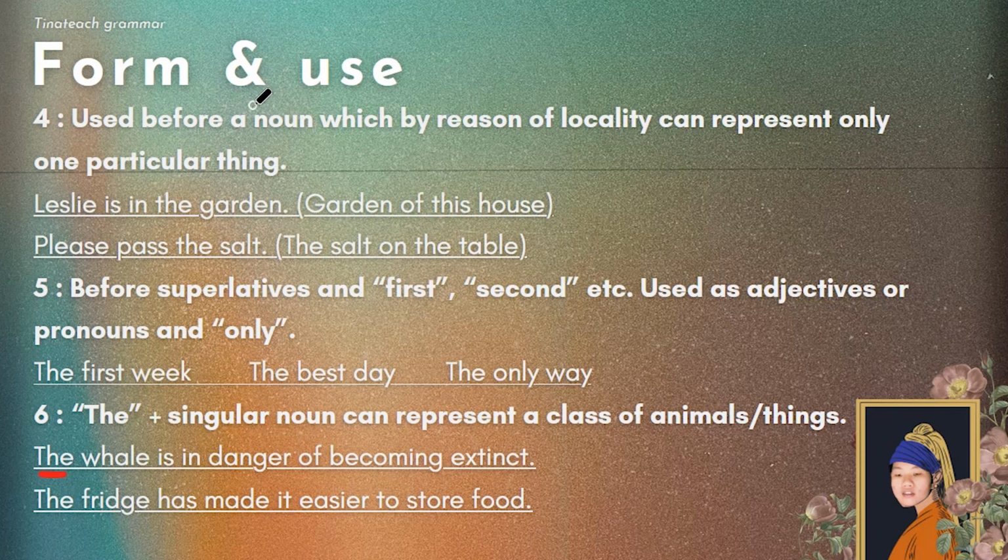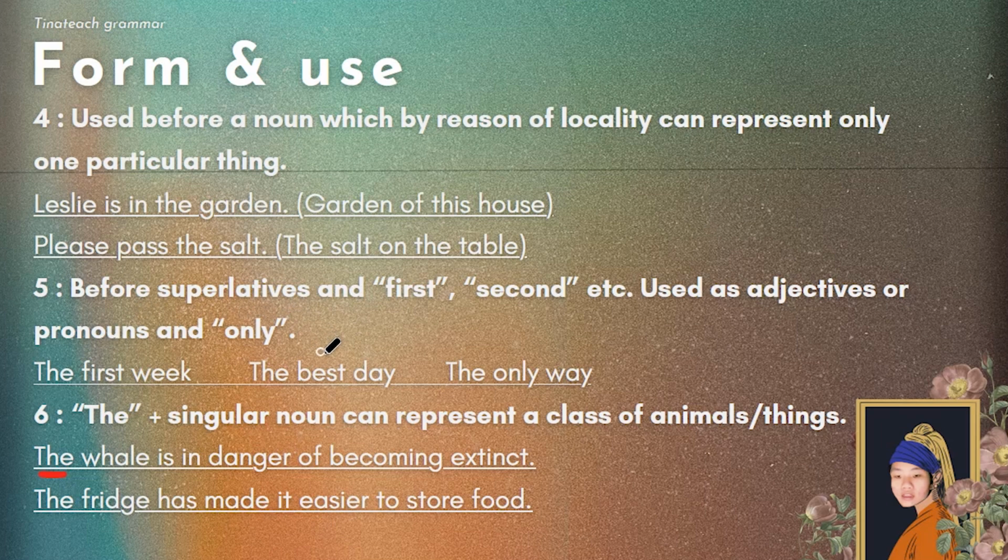Let's move on. The is used before a noun which, by reason of locality, is near you or you know where it is, and can represent only one particular thing. Leslie is in the garden of this house, so you know where Leslie is. Please pass the salt. The salt on the table, for example, or the salt on the counter, the salt on the fridge. And the is used before superlatives and first, second, acting as adjectives or pronouns, and only.